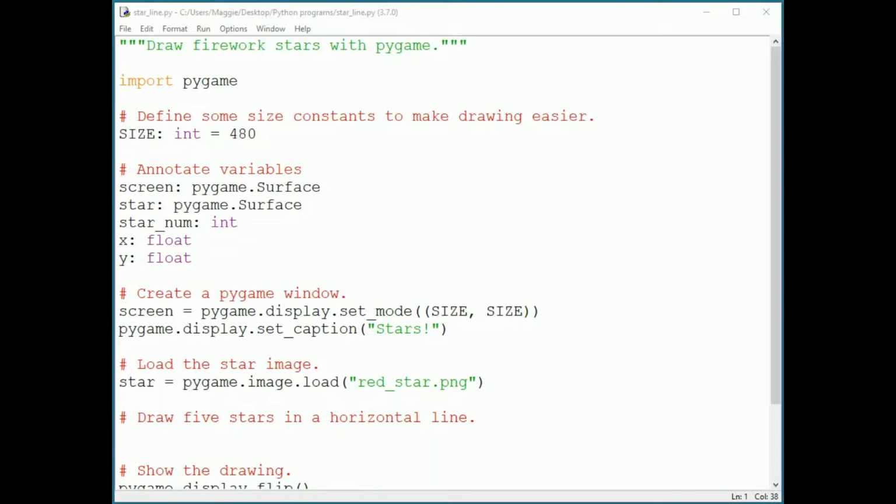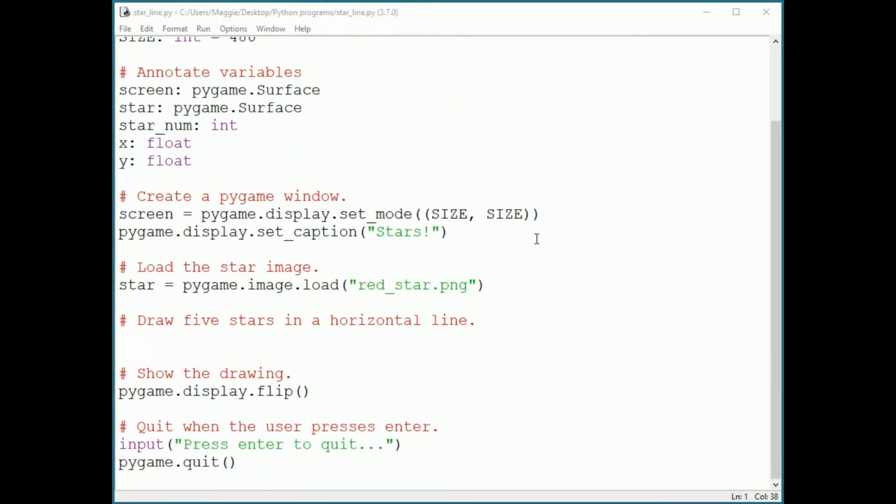Here is a shell of a program in which we can implement our star drawing. We import pygame, annotate some variables, and then create the window and load in our little red star image. We have an area for our star drawing code, and then we flip the display and wait for the user to press enter.